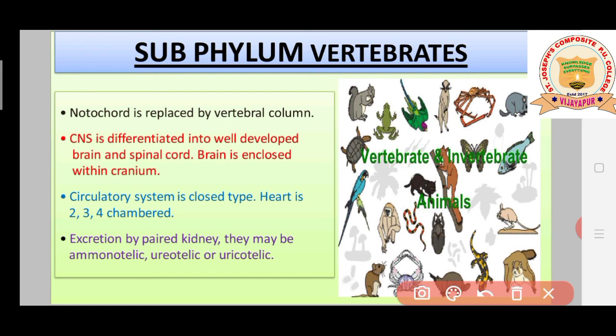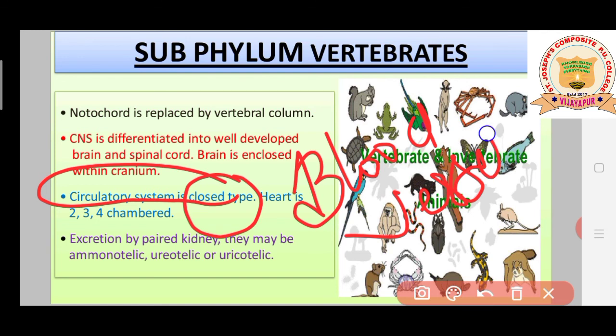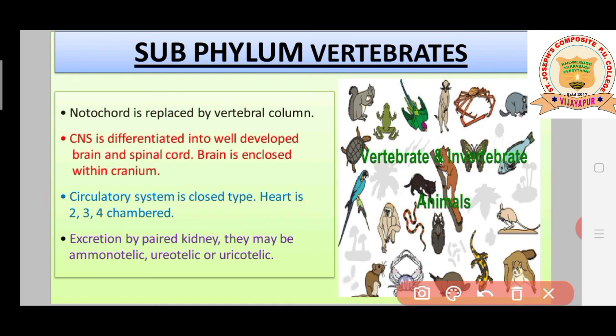Now the circulatory system is closed type. Their heart is 2, 3 or 4 chambered. Students, what do you mean by circulatory system? It is nothing but the flow of blood from one part of the body to another, and that too it is closed type. What do you mean by closed type? Usually these animals possess blood vessels, so blood flows through the blood vessels. Whichever animals possess blood vessels are considered closed type circulatory system organisms.